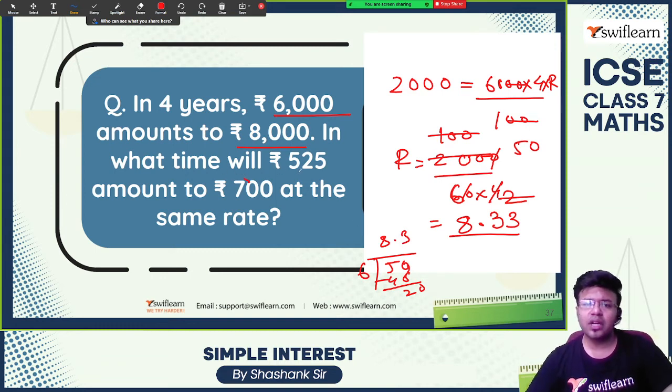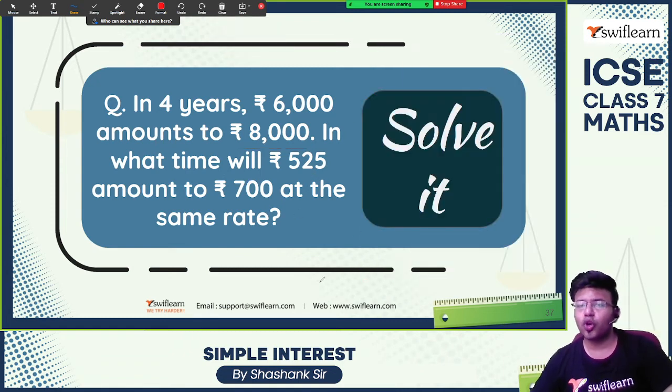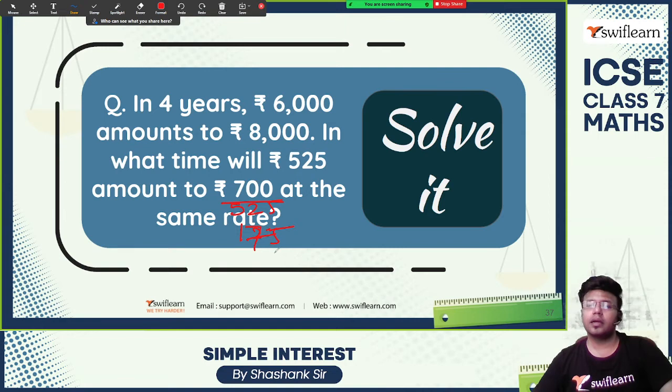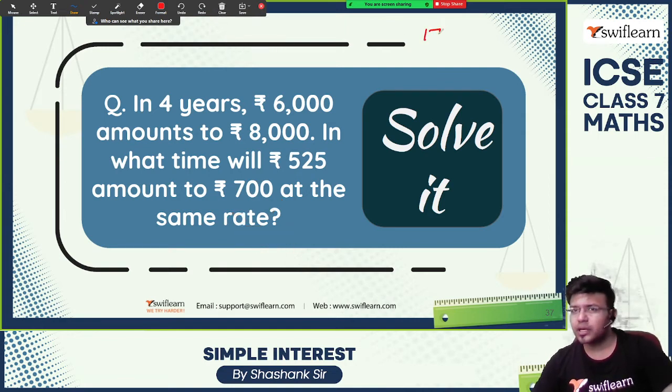What time will this take at the same interest rate? So amount to this much. How much is the simple interest? 525 minus this is 175, right? So 175 is the simple interest.